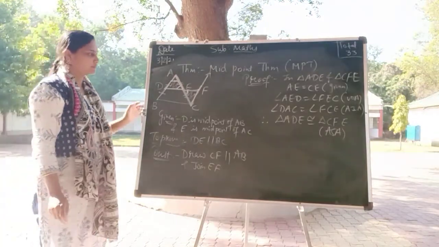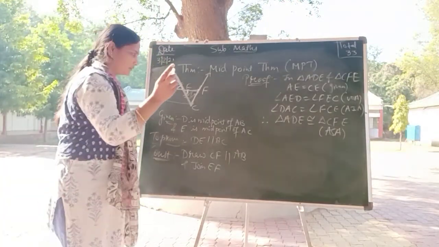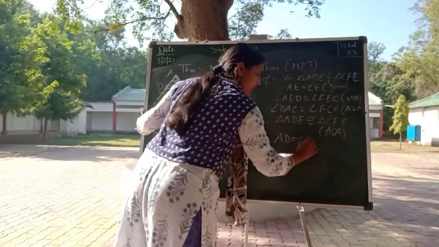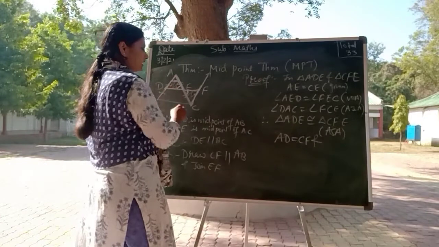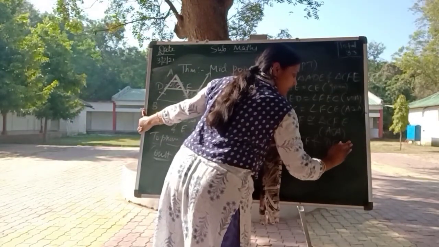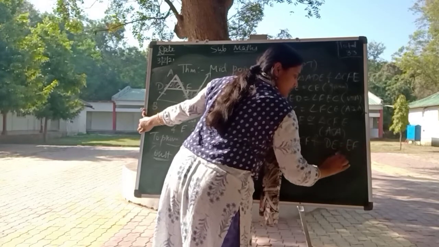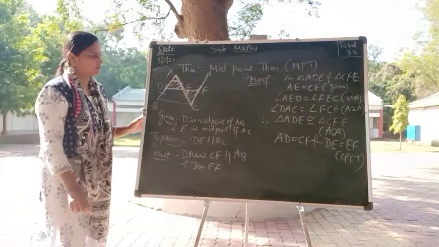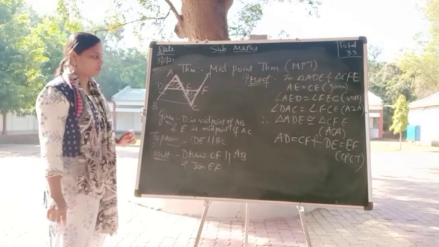AD is equal to CF and DE is equal to EF by CPCT.